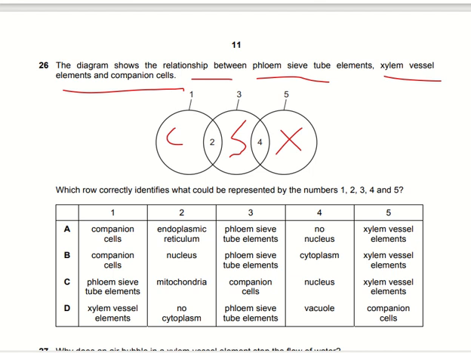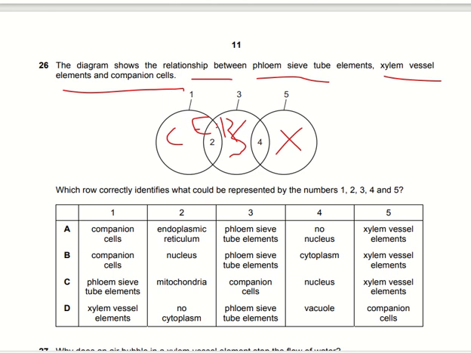So we can say that the endoplasmic reticulum can be shared between both of them. No, the nucleus cannot be shared. Mitochondria cannot be shared. Endoplasmic reticulum can be shared between both. That is, the companion cells and the sieve tube elements both contain the endoplasmic reticulum. So it can be endoplasmic reticulum.